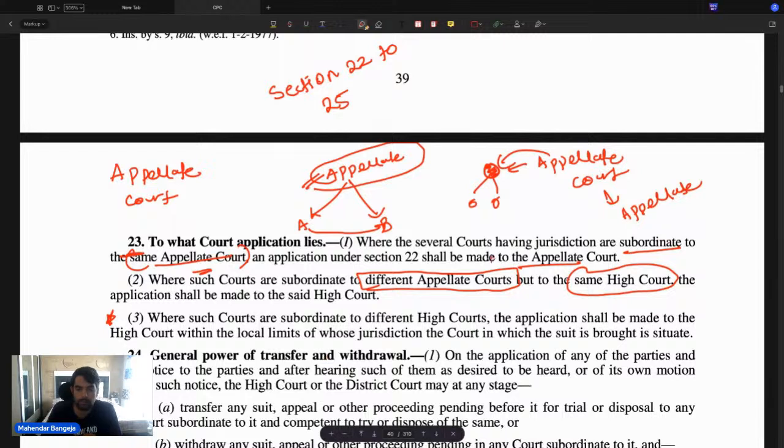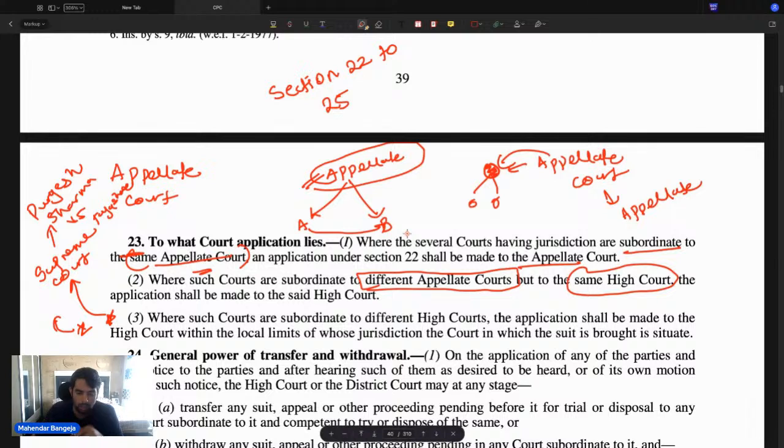अब यहाँ तो लिखा है कि द एप्लीकेशन विल बी फाइल्ड बिफोर द कोर्ट where the application was first filed. तो वही कोर्ट डिसाइड करेगा, that court can actually transfer. But this is wrong, and it has to be filed before which court? It has to be filed before which court? बताइए, एक हाई कोर्ट से दूसरे हाई कोर्ट में ट्रांसफर करने के लिए कौन से कोर्ट में फाइल करोगे? सुप्रीम कोर्ट. And this is something which was held in दुर्गेश शर्मा versus जयश्री.